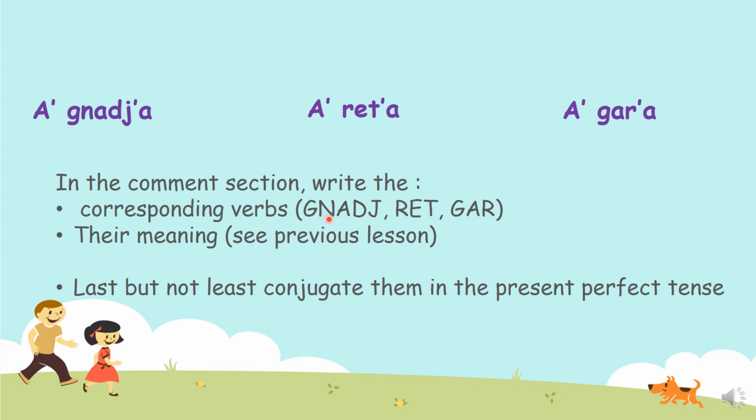Of course, they are nyaj, ret, and gar. These are the verbs. Now I want you to write their meaning. What do they mean? And last but not least, conjugate them in the present perfect tense, based on what I told you before. That's your assignment for today.